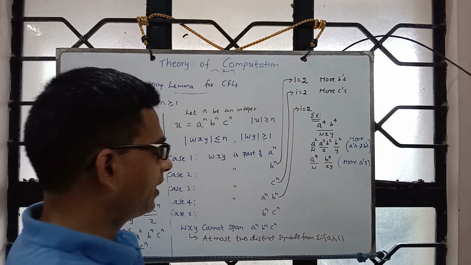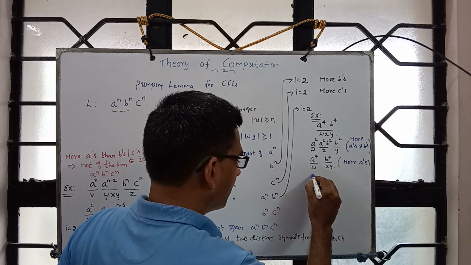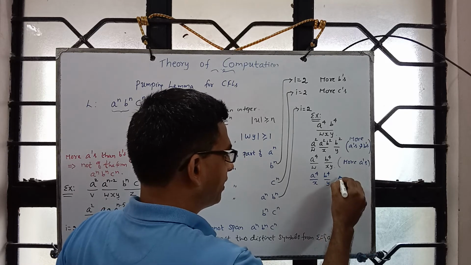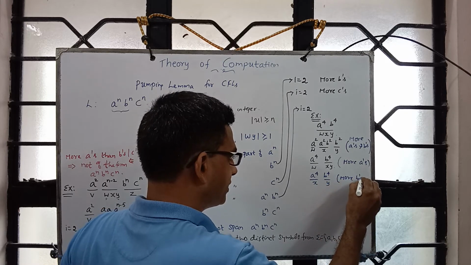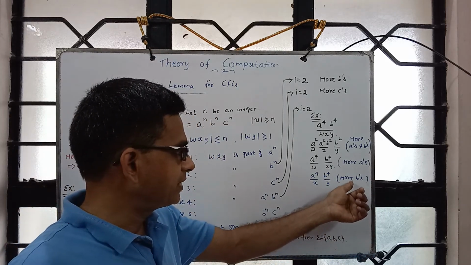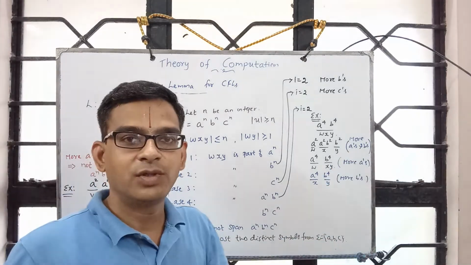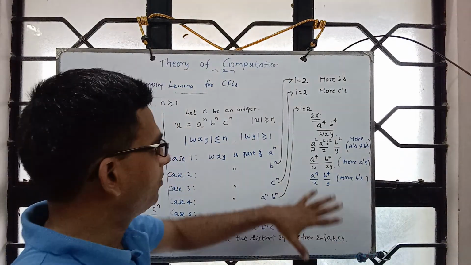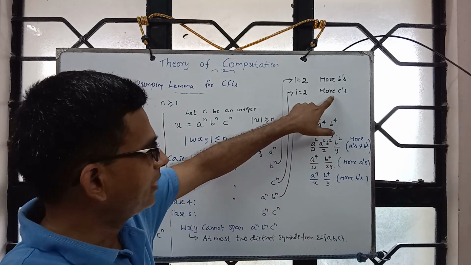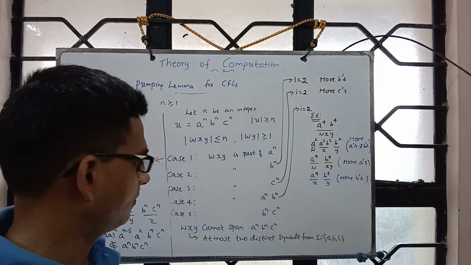So it can happen like this, or w may be empty. Something like a^4 is x and b^4 is say y. In this case, more b's. So it may so happen that you will have more b's or more a's, or both a's and b's are not matching with c. But whatever it is, in all these three, it will not match with c. In this case, more c, so it will not match with a and b. In this case, it is more b, so it will not match with a and c.